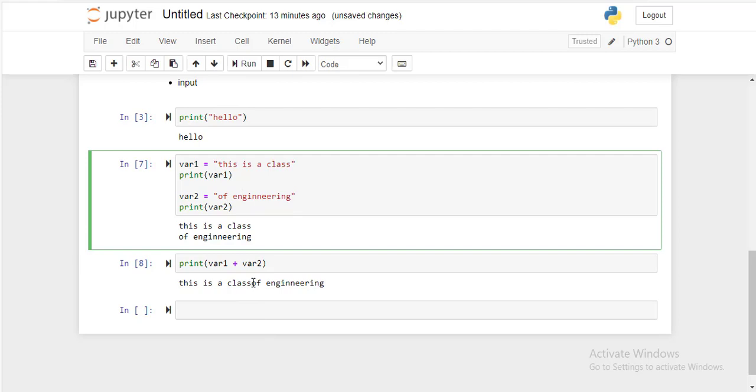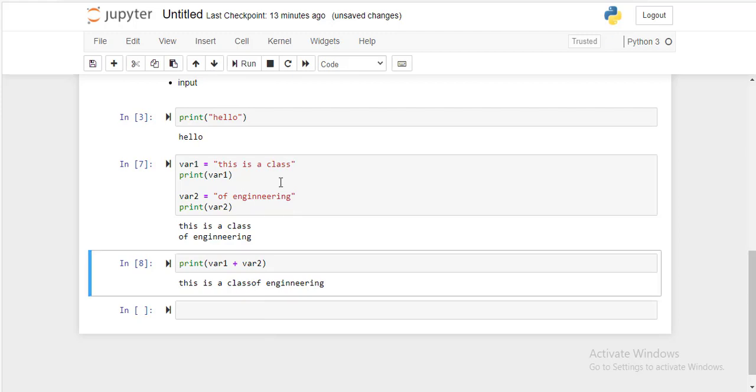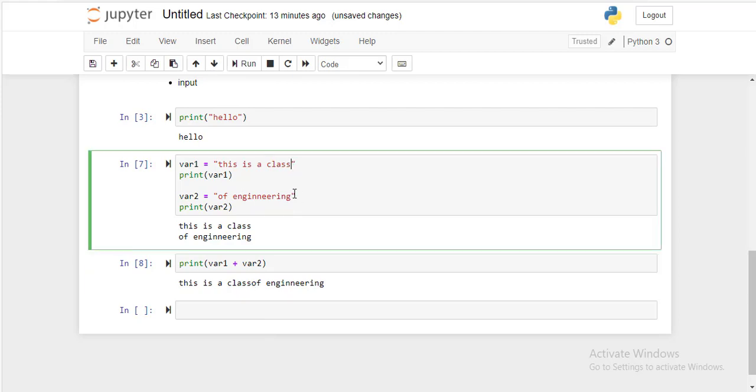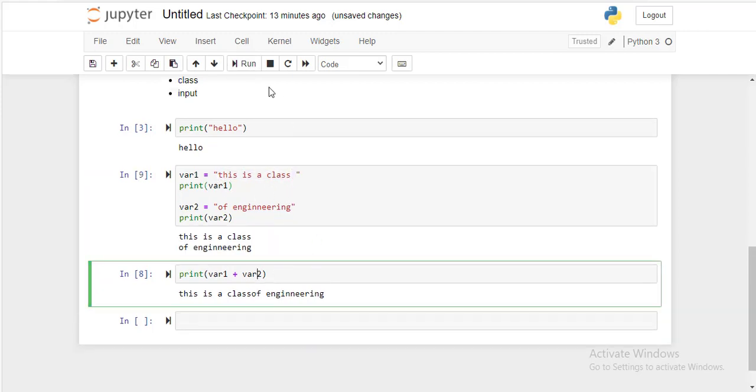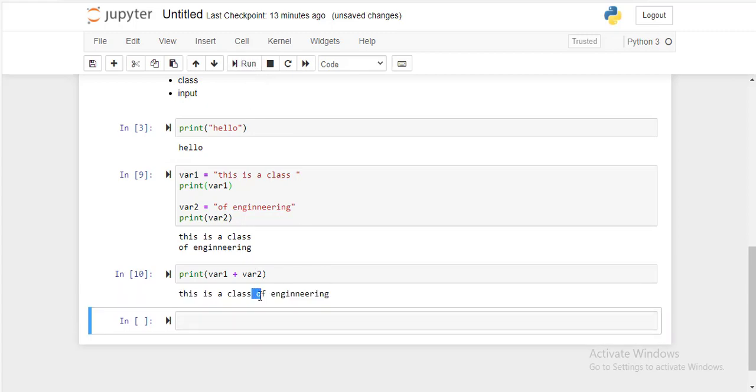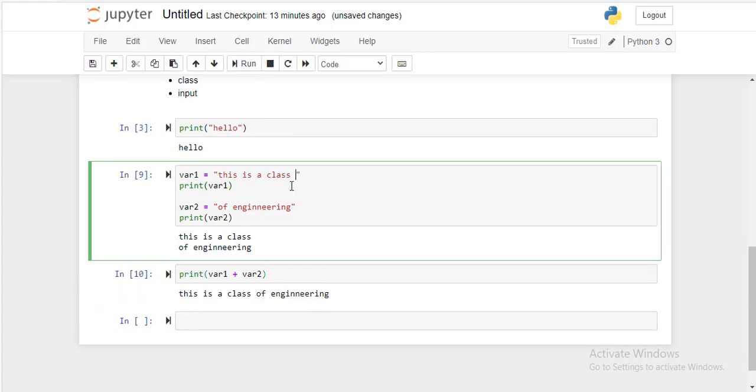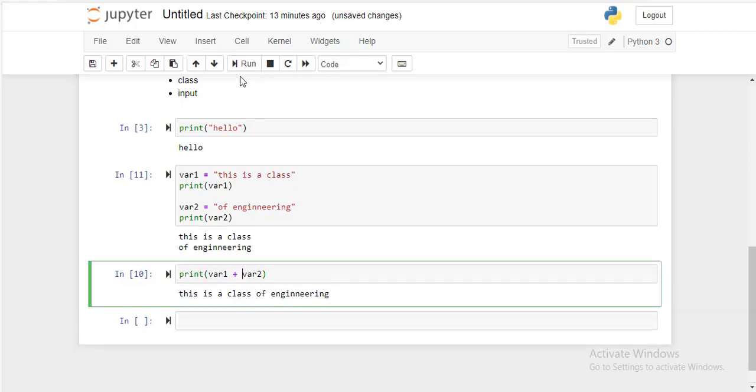But what we want is a blank space here. So you can create a blank space here. This string also contains a blank space here. Now when you concatenate it, you will get this. Apart from this, if you don't want this, then remove the blank space from here, and instead concatenate it with a blank space here. So this is the blank space.